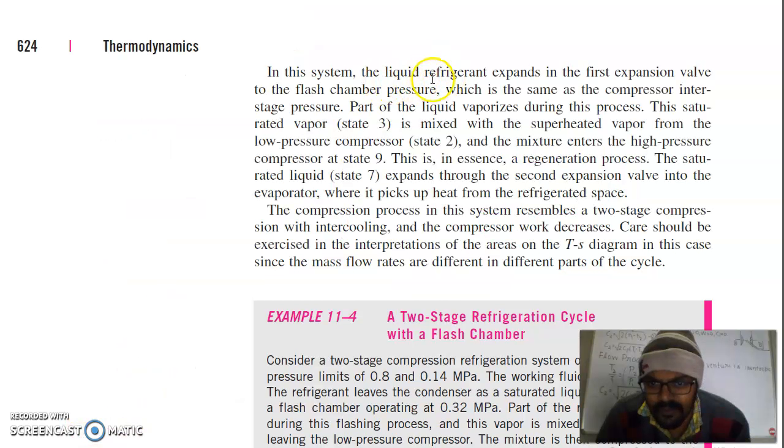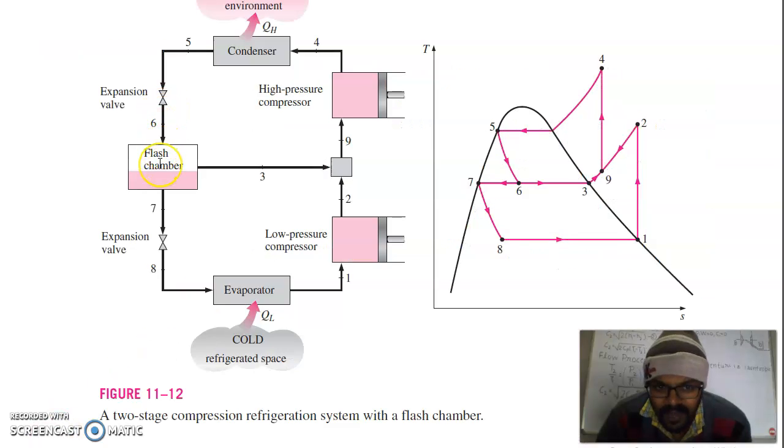So in this system the liquid refrigerant expands in the first expansion valve to the flash chamber pressure, which is the same as the compressor intermediate pressure. So the liquid will flash, and whatever vapors form will go to the intermediate stage, and whatever liquid remains will go for further expansion.